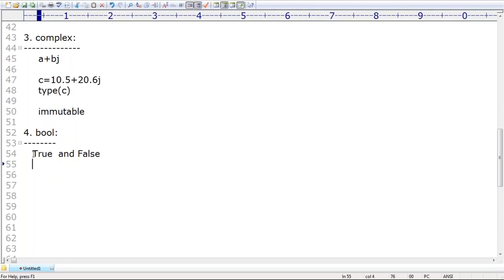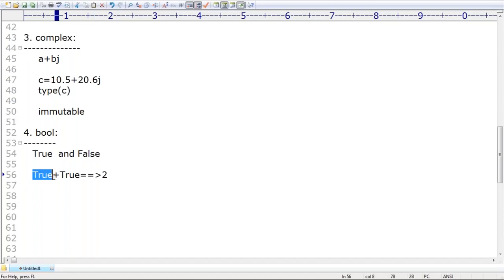Next, how are true and false internally represented? Anyone, can you please tell? True means 1, and false means 0. Sir, if I print true plus true, what is the output we are going to get by default? 2. Sir, don't tell Boolean algebra. In Boolean algebra, true plus true is always true, true plus false is always true. But here, no.